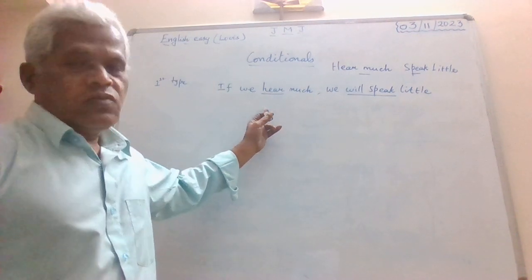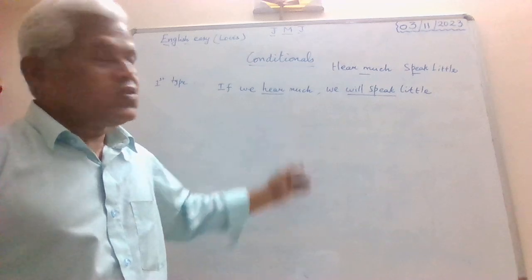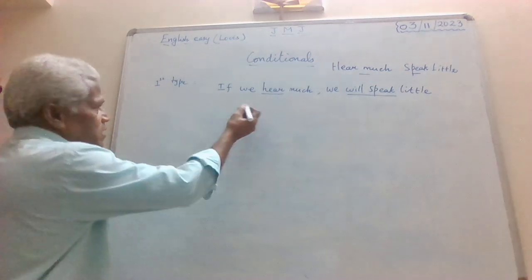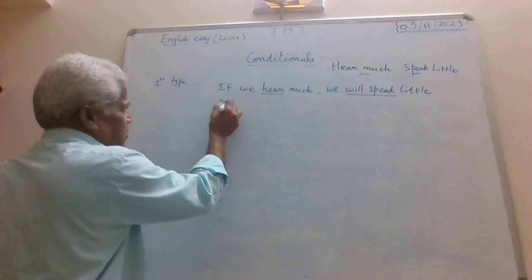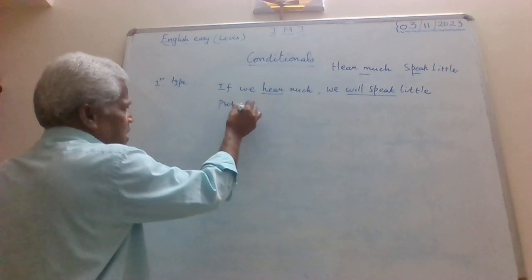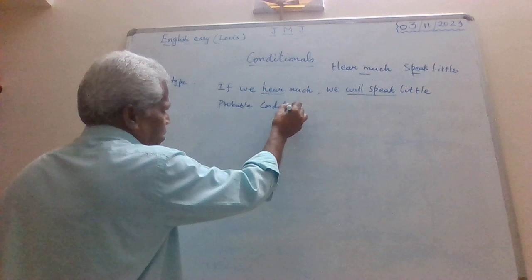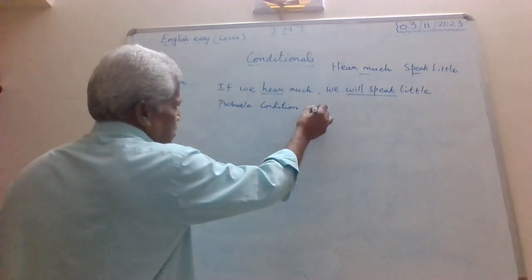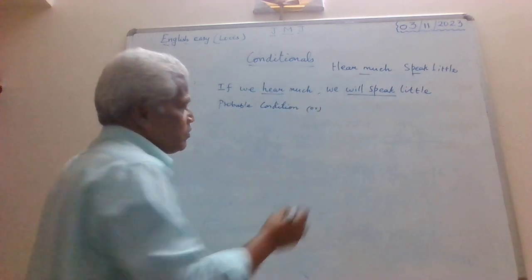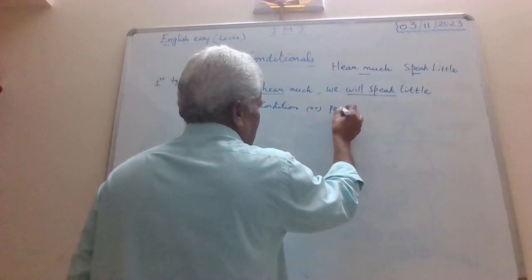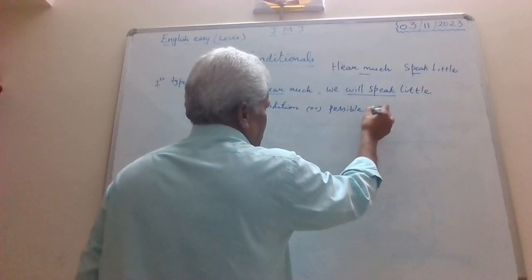So this is the first type, and I told you this is what is known as the probable condition. Just try to remember the name, probable condition, or we call it possible condition.